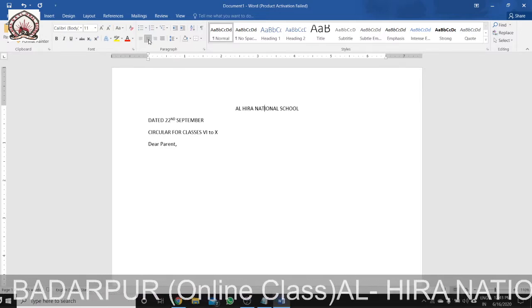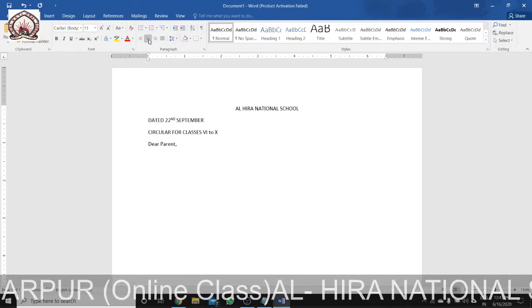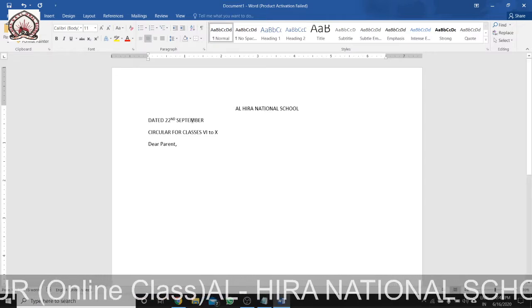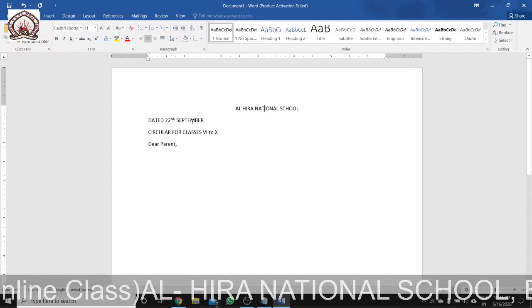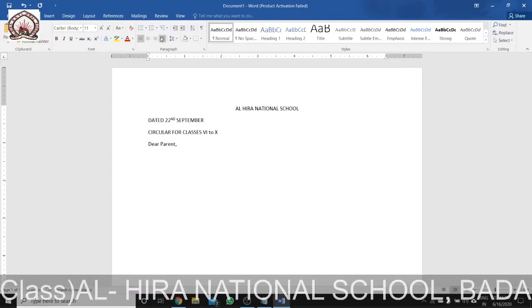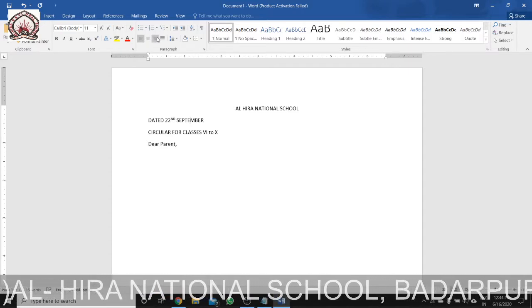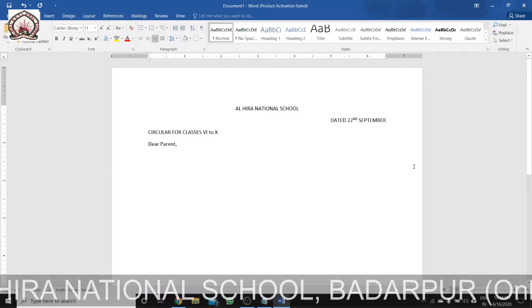When you click it, you see it goes to center. Now the date, dated 22nd September, is right aligned. So how to right align it? Just click it here, in the same paragraph group you can see this one is the right align. So I'll just click here, see it is right aligned.